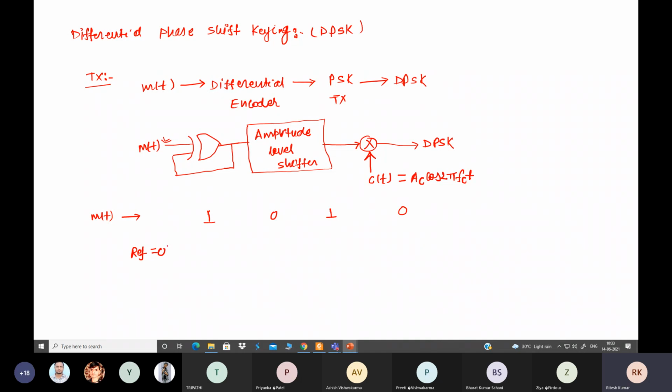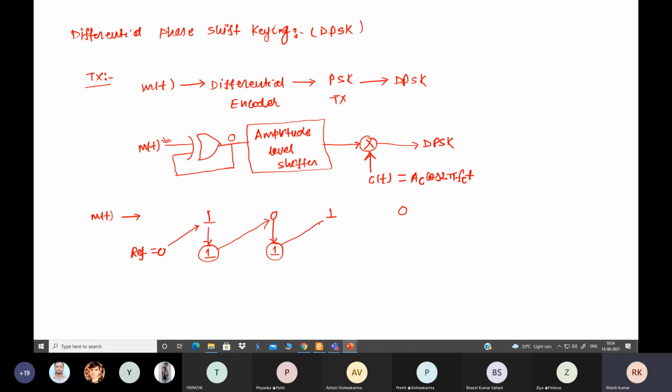Now we will perform the XOR operation. This is the reference bit, which is 0. The XOR of 0 and 1 gives 1. For the next one, we have input 0 here, and the previous output is 1, so after the XOR with this 0 we again get 1.